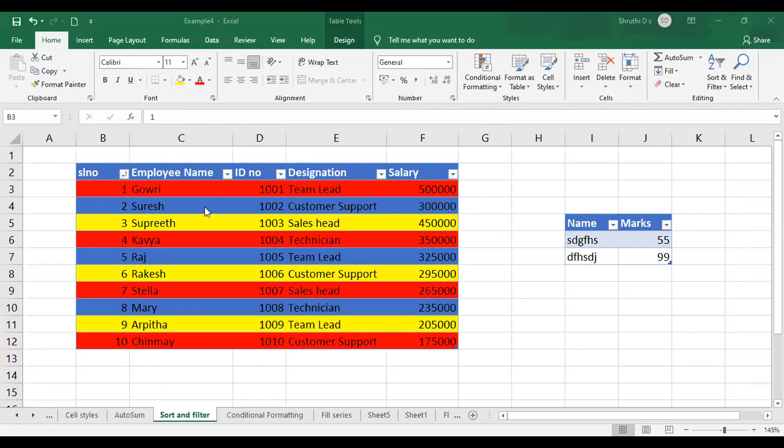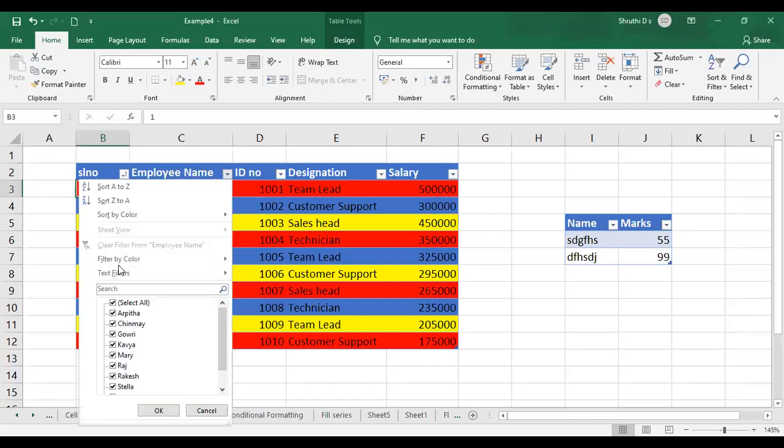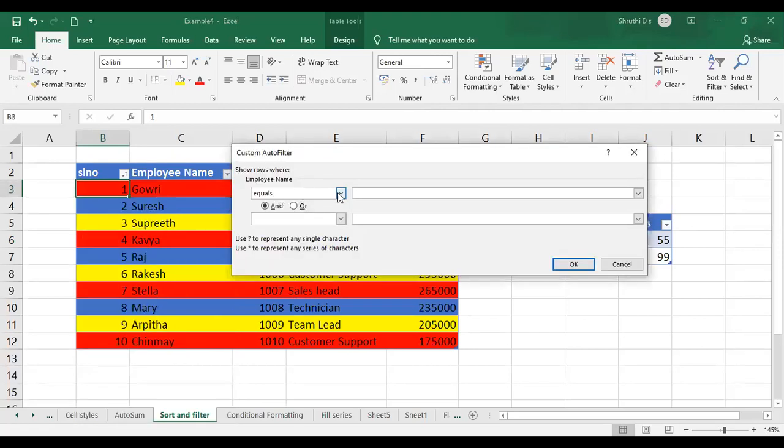Okay, so I'll just show you the steps again. Employee name, just select it. Go to text filters option and go to any of the options there. Just select begins with here, and type M, since I want Mary. Or we can also give R. Okay, or begins with, again you can give it in this one. Just click on OK.